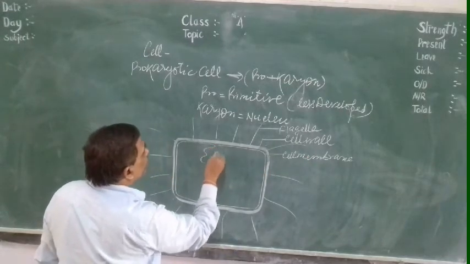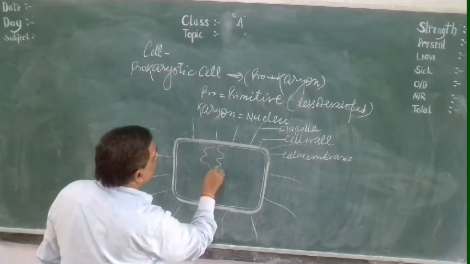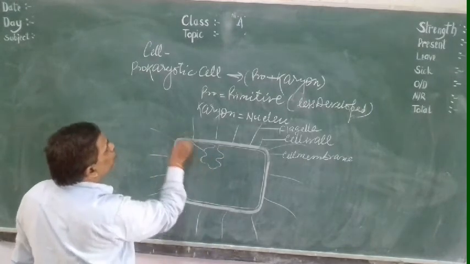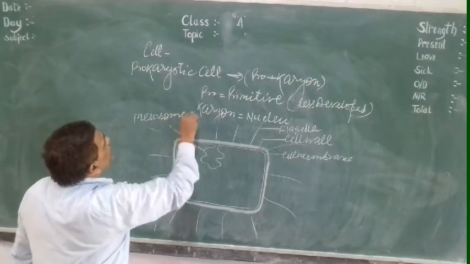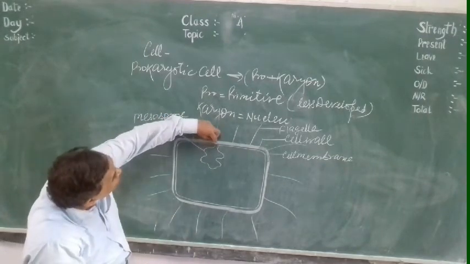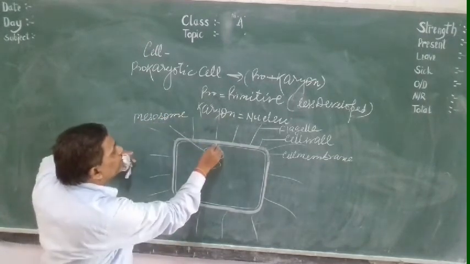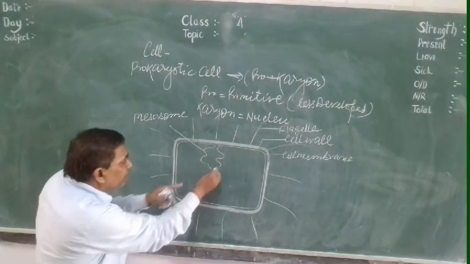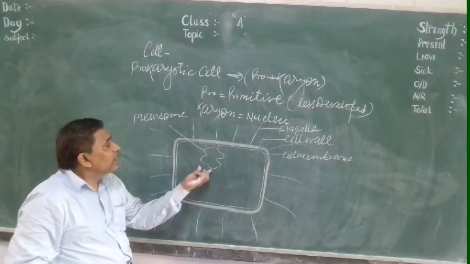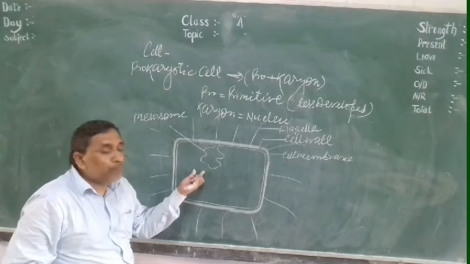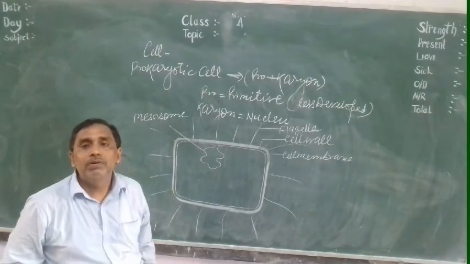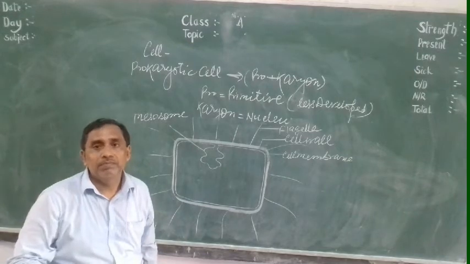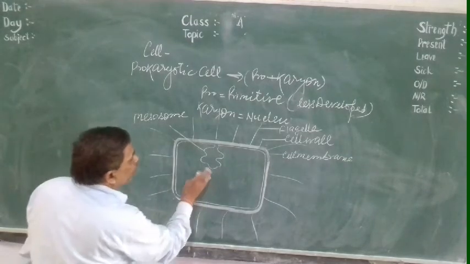And here you can see the mesosome. This mesosome is a folding of the cell membrane. The cell membrane undergoes folding, called the mesosome. It plays an important role in cell division.